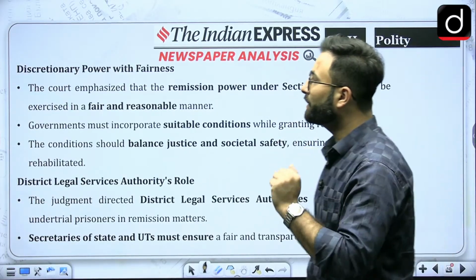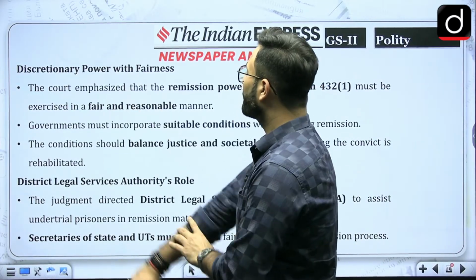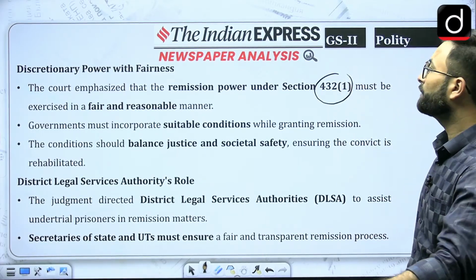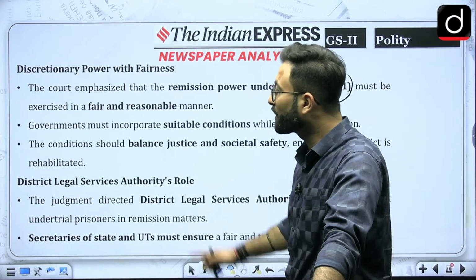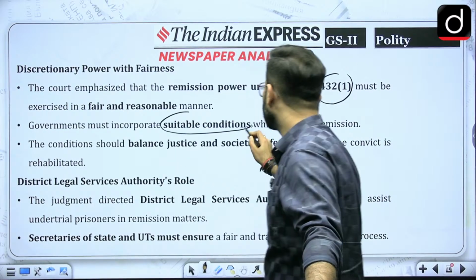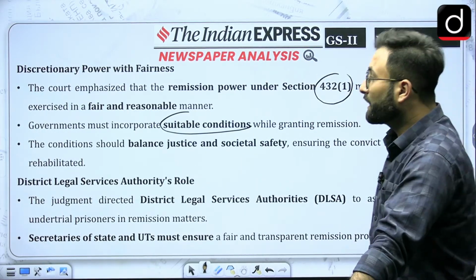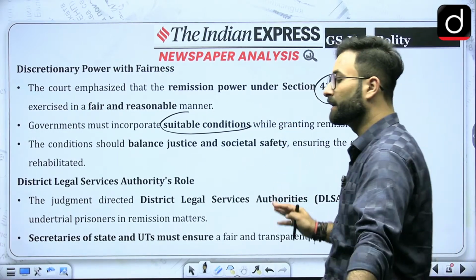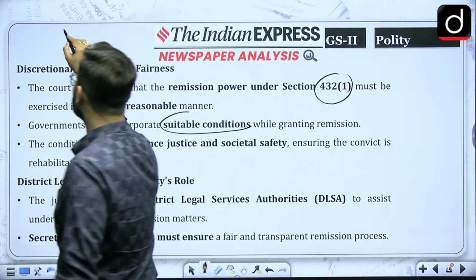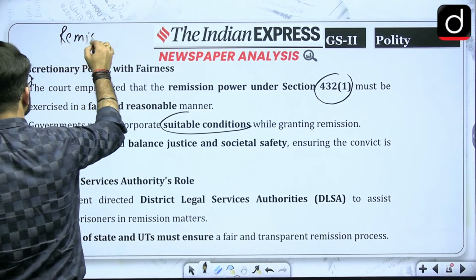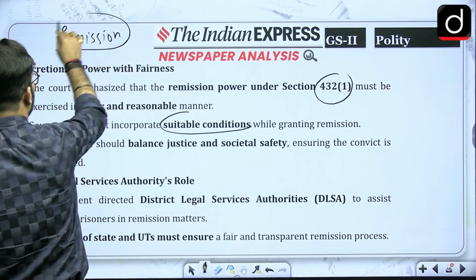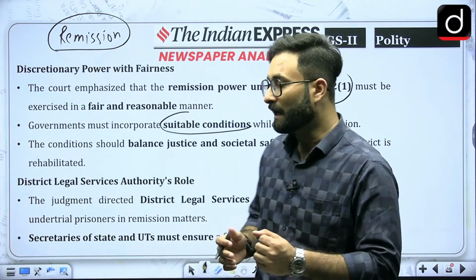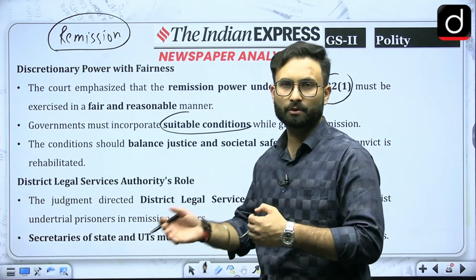Now, discretionary power with fairness. Here the court emphasized that the remission power under section 432 clause 1 must be exercised in a fair and reasonable manner. Government must incorporate suitable conditions while granting remission. The conditions should balance justice and social safety, ensuring the convict is rehabilitated. The idea behind remission is that a person who has served long enough in jail and has actually rehabilitated, or has processed his guilt, is now fit to go back into society.